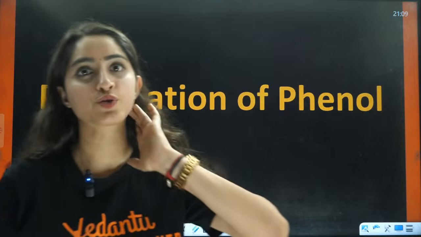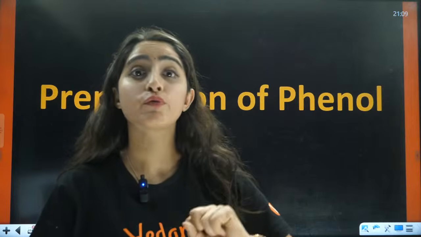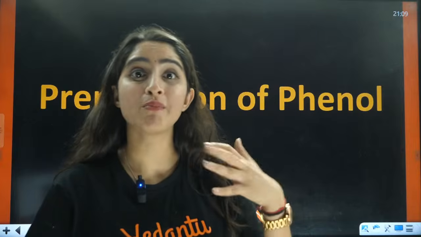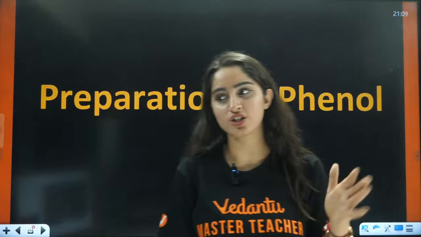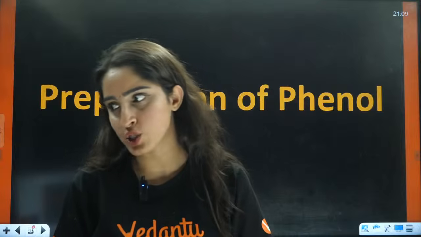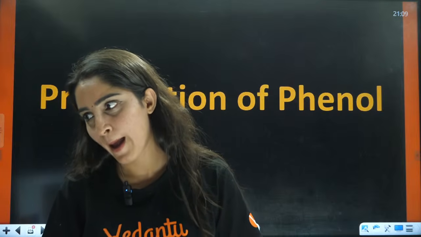The next lecture is going to be for alcohol, phenols and ethers, part 2, where we are going to do phenols and ethers. I am also going to take up some more questions. Do you want more questions in this session or just theory? I feel that question practice is also very important, right?